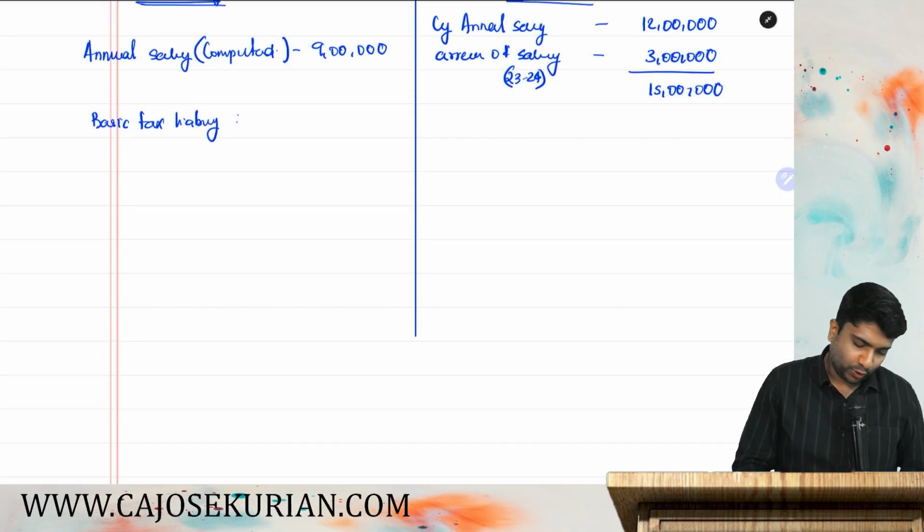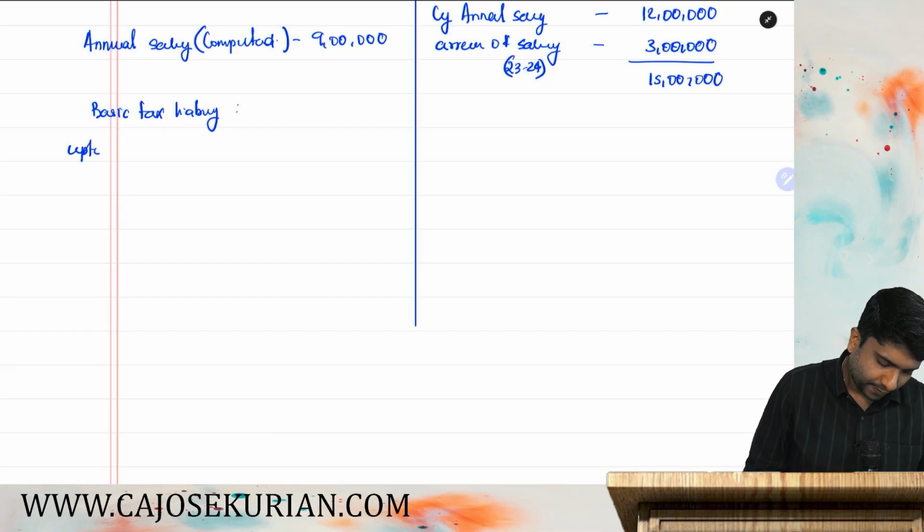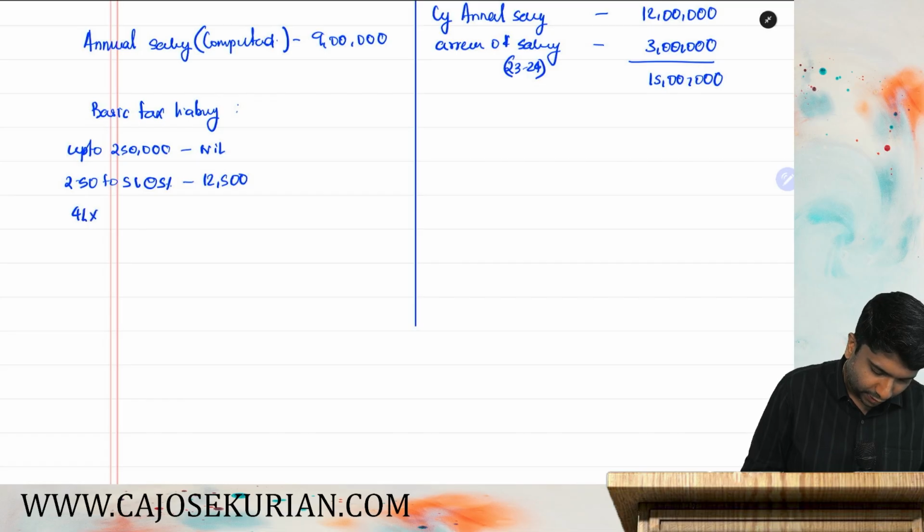Let's see. Up to 2,50,000 nil. Nothing shall be taxable. Then from 2.5 to 5 lakh, 5%. That will be 12,500. Then 5 to 9 lakh, it is around 4 lakh into 20%. And how much is 4 lakh? 80,000. So altogether, how much will be the amount? 92,500. Plus there will be cess at 4%.